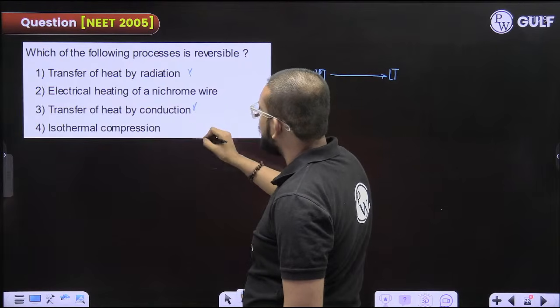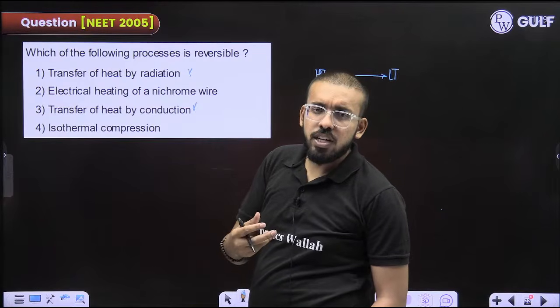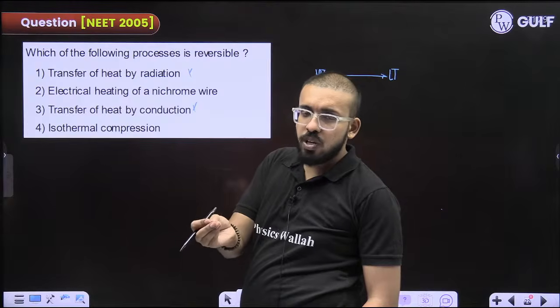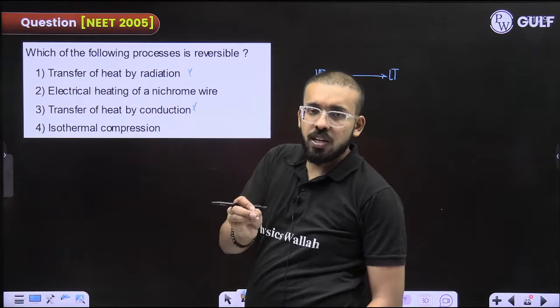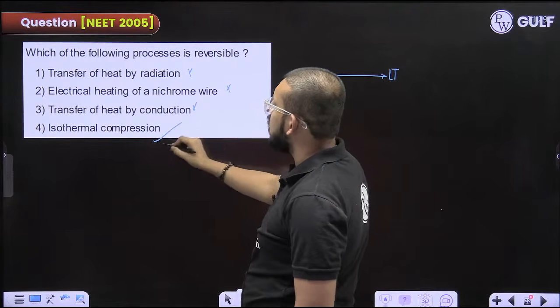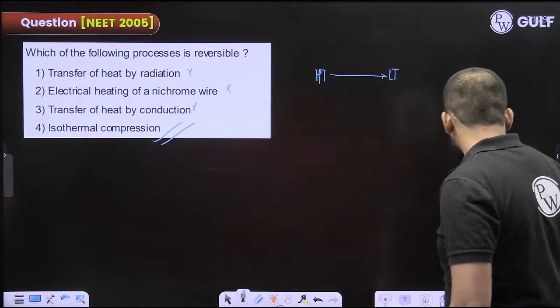Electrical heating of nichrome wire: there the electrical energy is converted to thermal energy. Again, it's not feasible to convert the entire thermal energy or heat energy back into electrical energy. Fine. Isothermal compression, because that happens very slowly. Fine. They had used the word isothermal.